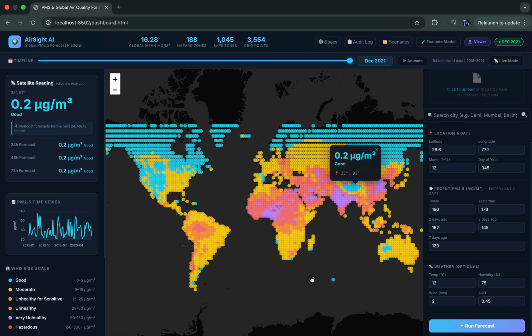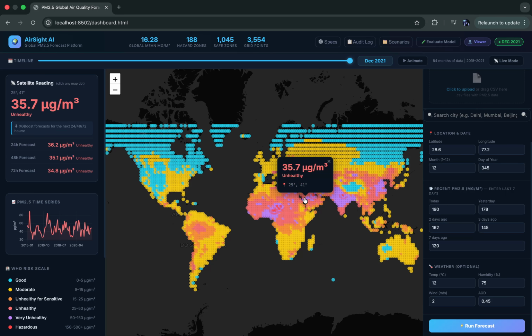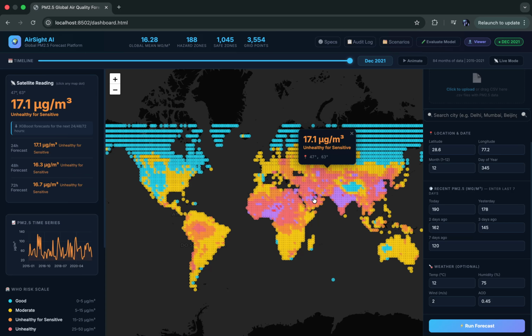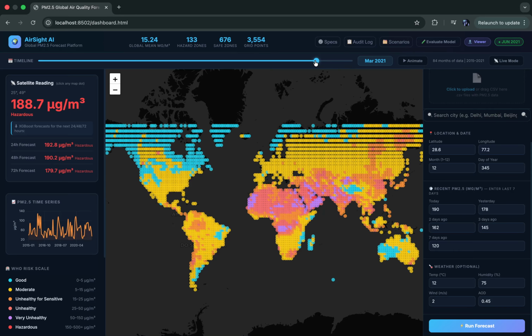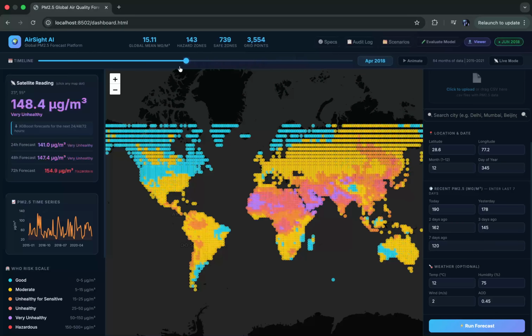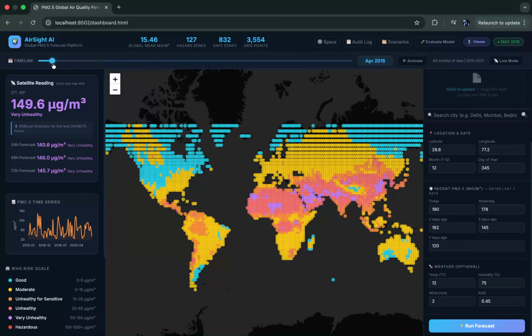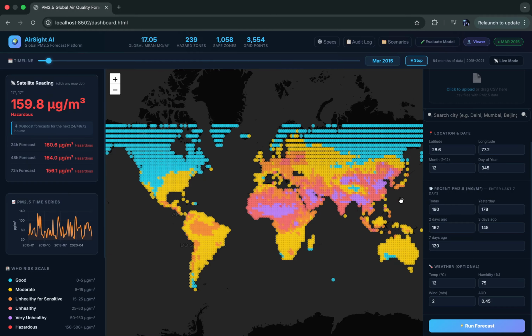So as you can see, all the PM2.5 satellite readings are present over here for whichever country, and we can also move the timeline to future and past years. As you can see, I can move and see. We can animate this as well.